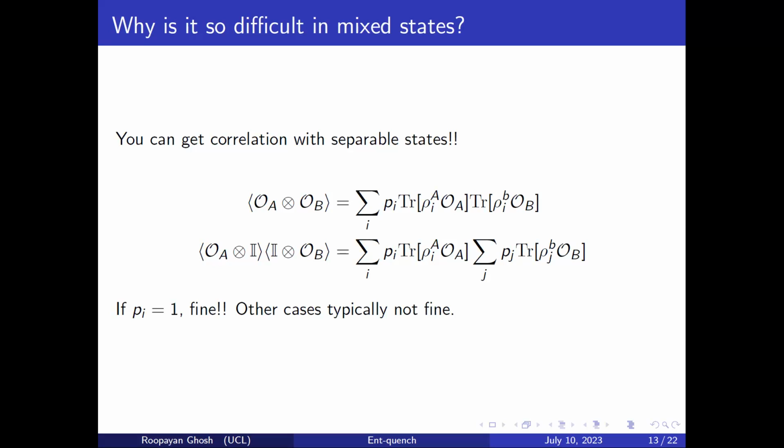But if that's not the case, if you even have two such states, then it's not good, because here you have, let's say, two terms, and here you have 4 terms. The cross terms will not cancel. So you're going to get a non-zero value of correlation. And that is the problem for mixed states. That is why you cannot detect entanglement easily with correlations for mixed states.